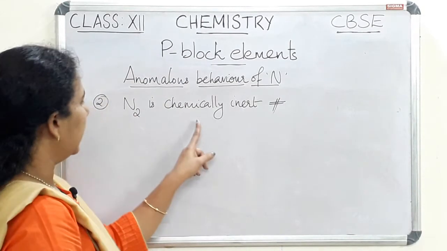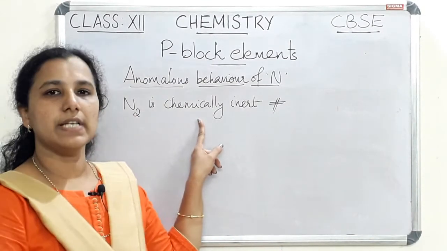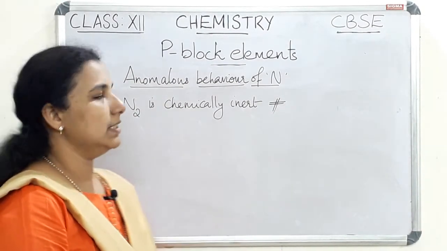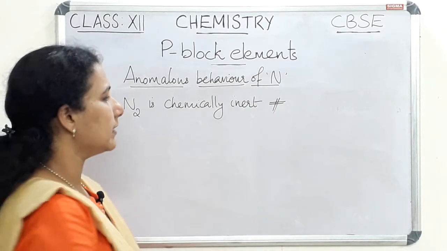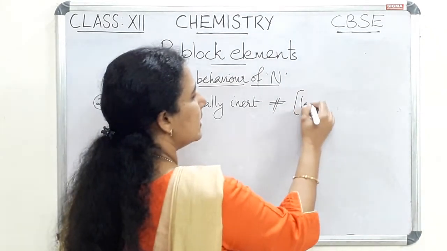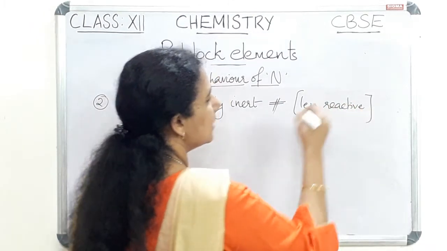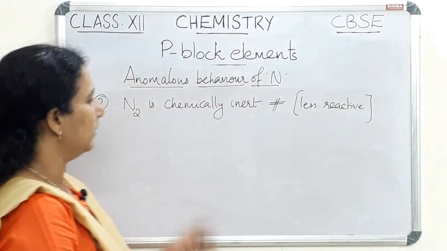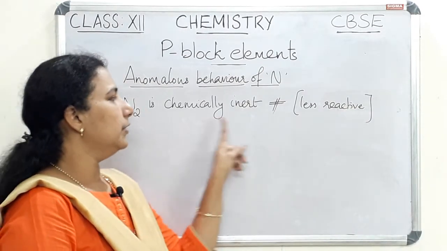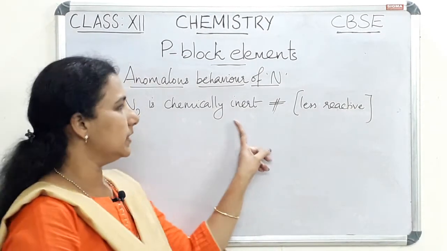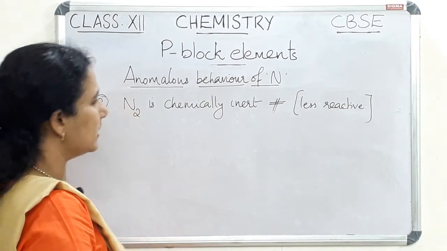The next characteristic feature of nitrogen is that it is chemically inert. Actually, it is less reactive in nature. So nitrogen is less reactive than the other elements of the group. Other elements are highly reactive, but in the case of nitrogen, due to its anomalous behavior, it is chemically inert. Why is it chemically inert?